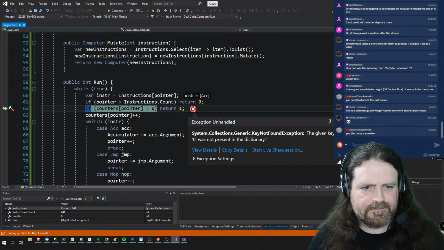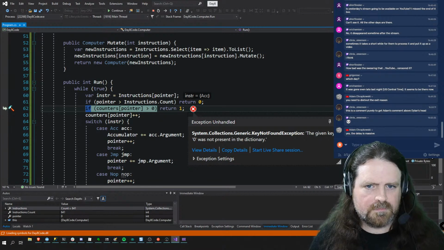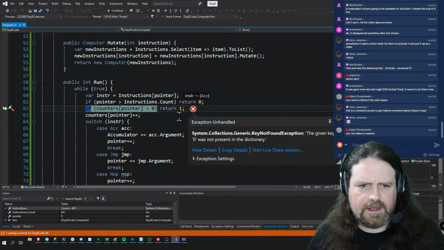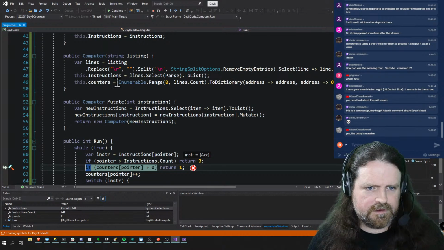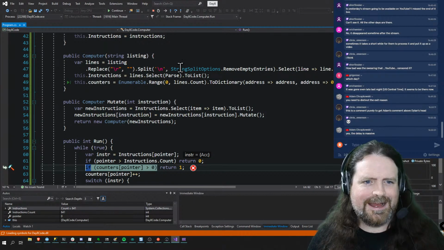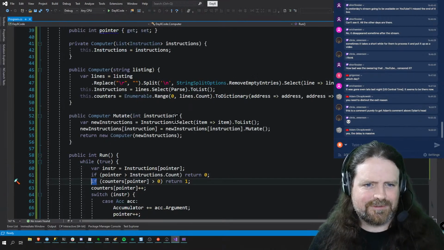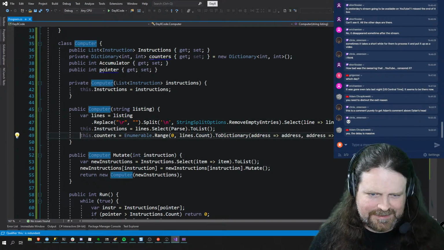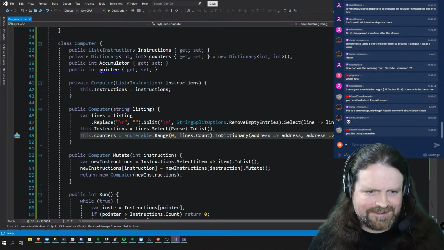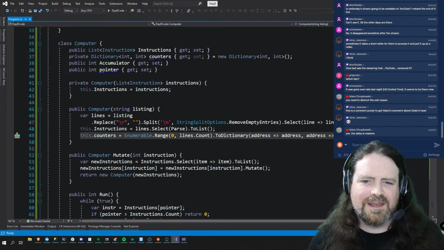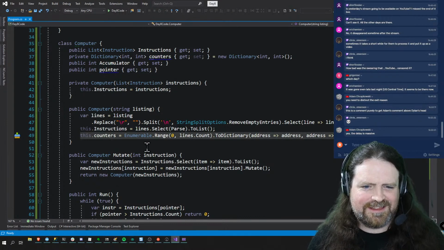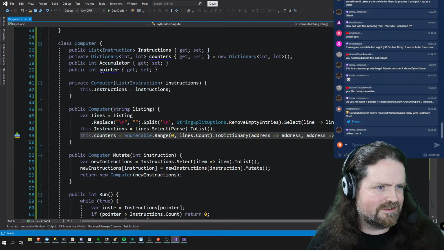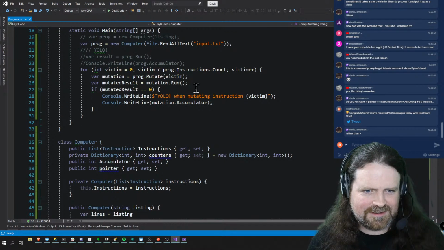Interesting. Oh, hang on. Yeah, I've done a stupid thing. That line there that initializes the counters needs to be in both places, but at the moment it is only reading it off the pointer equals instructions.count, assuming it's 0 indexed.